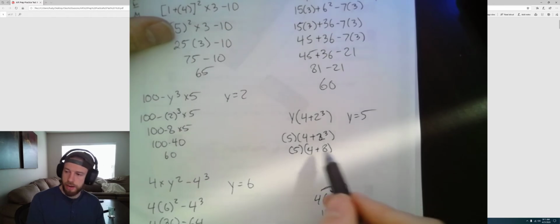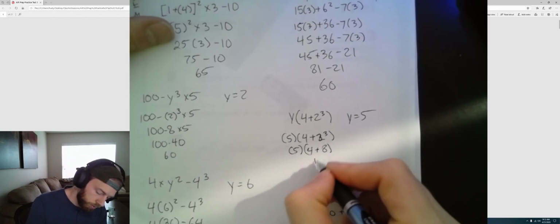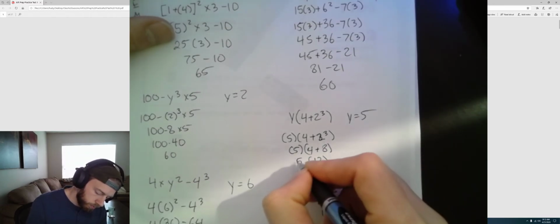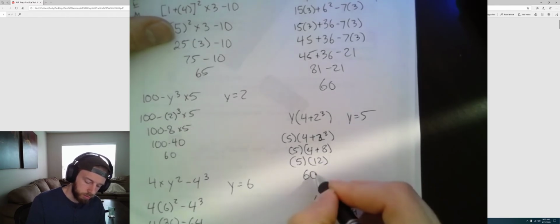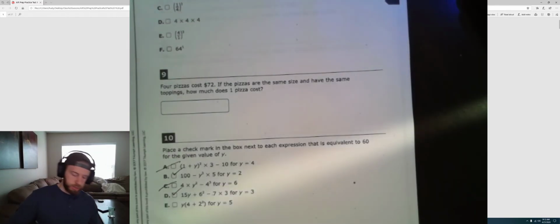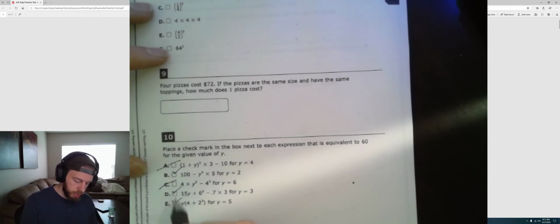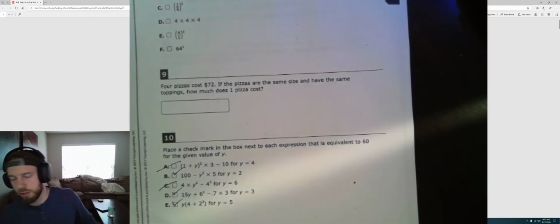Now we can take care of that addition inside the parentheses. 4 plus 8 is 12. And 5 times 12 is 60. And that is equivalent. So B, D, and E are your equivalent expressions to 60.